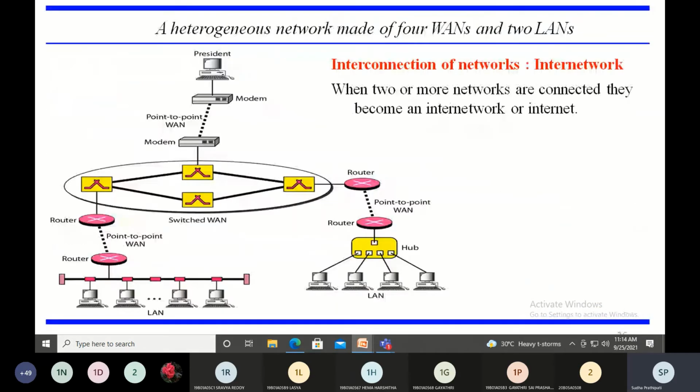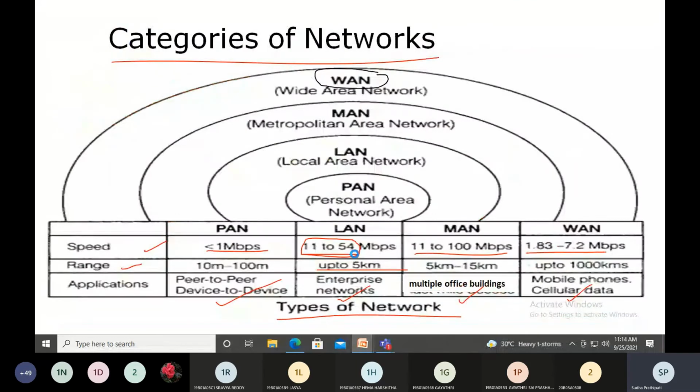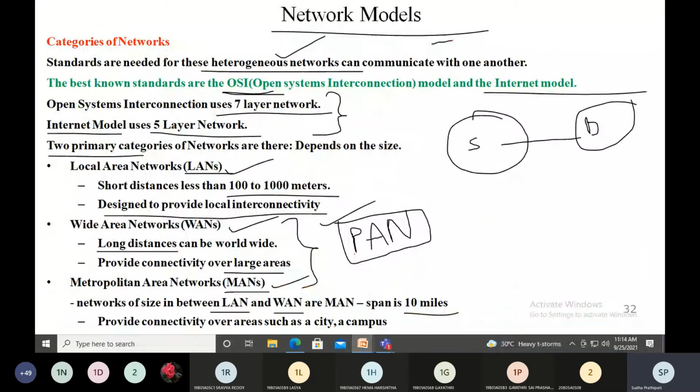The third type of network is the metropolitan area network. As I already told you, it's a network in between the size of a LAN and a WAN. It normally covers the area inside a town or a city. It is designed for customers who want a high speed network.